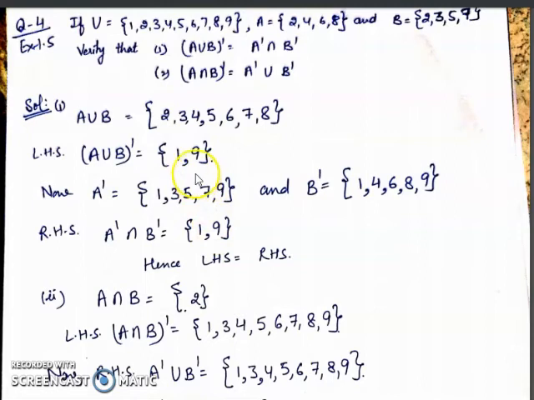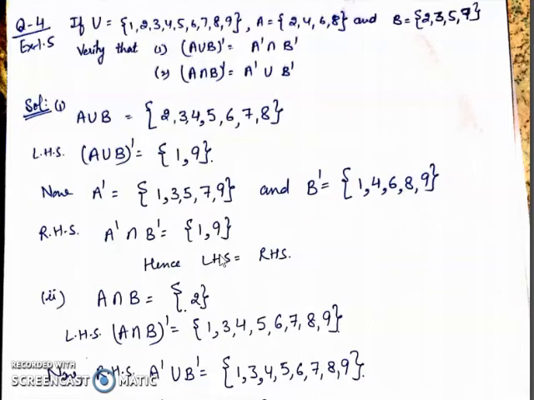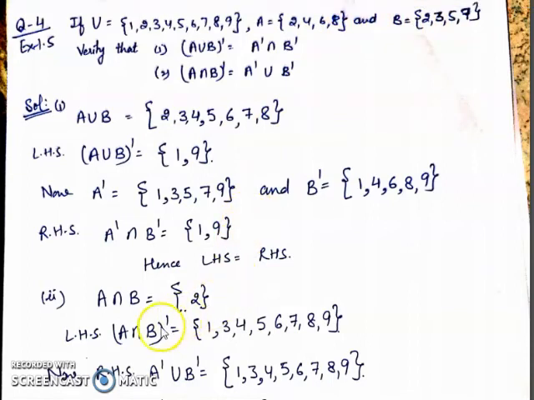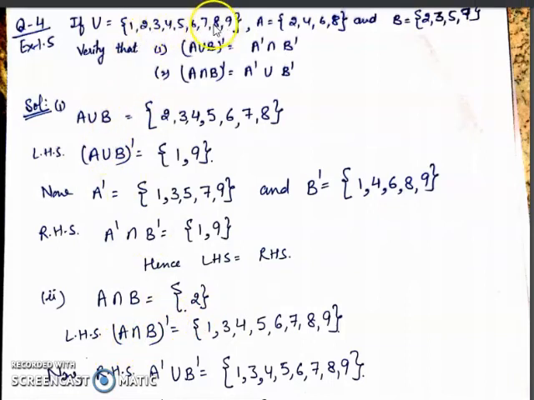So we observe that LHS is equal to RHS. So first part is verified. For the second part, A intersection B. A intersection B means common to both. You see, in A and B only 2 is common. So A intersection B is 2. So A intersection B complement means from the universal set cut off only 2. All the remaining elements 1, 3, 4, 5, 6, 7, 8, 9.